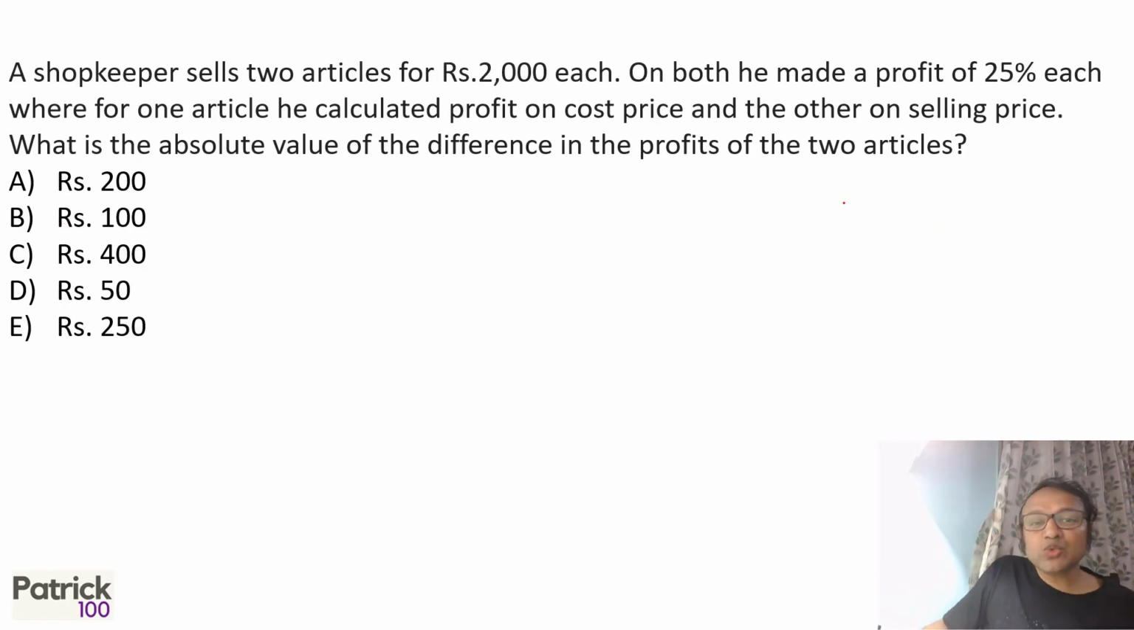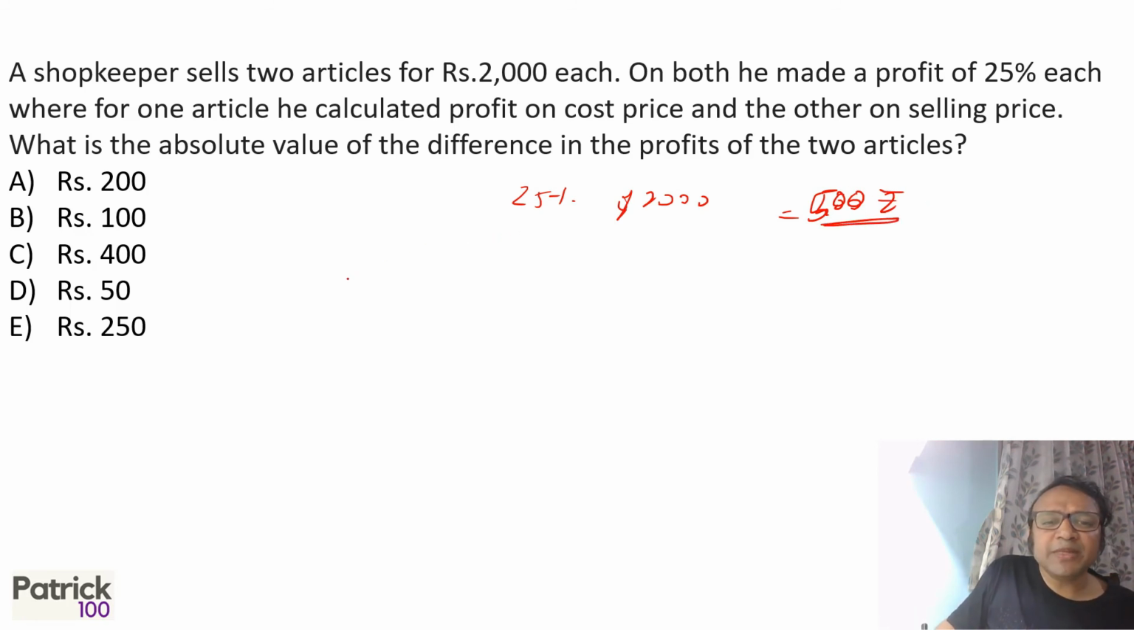A shopkeeper sells 2 articles for 2,000 each. On one he made a profit of 25%, and on the other he made a profit of 25%. On one article he made a profit on cost price, on the other on selling price. Selling price is easy. So 25% of 2,000 is, sorry, 500 rupees profit. When you're selling on selling price, 500 rupees profit is the selling price profit.